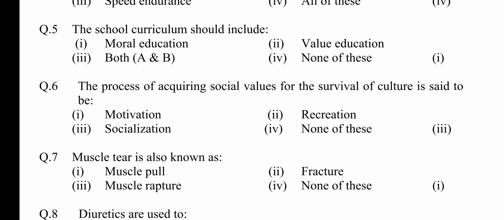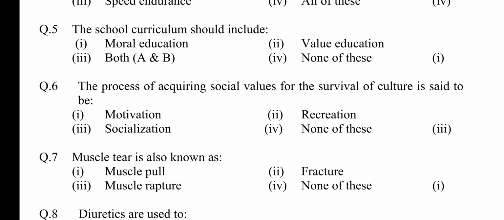The process of acquiring social values for the survival of culture is said to be option first motivation, second recreation, third socialization, fourth none of these. Answer is option third socialization.